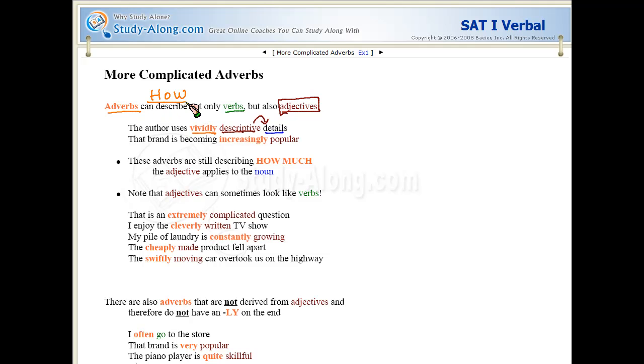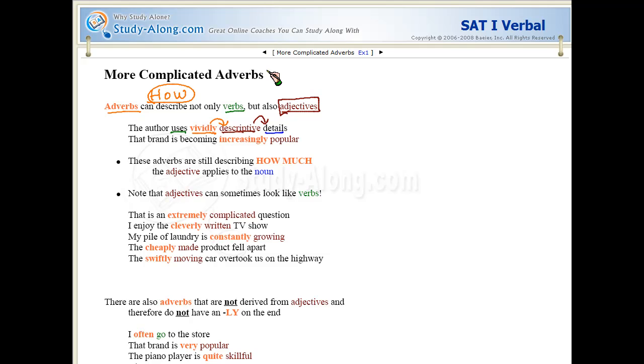So we're still back in this world of how, but now we're talking about how much this adjective really applies. How vivid are these details? So vividly, the adverb, is actually describing descriptive. We're not saying the author vividly uses descriptive details. We don't know anything about how the author uses anything. We don't have an adverb that describes that verb. Instead, our adverb describes the adjective descriptive. How descriptive are the details? They're vividly descriptive. All right, let's look at the next one.